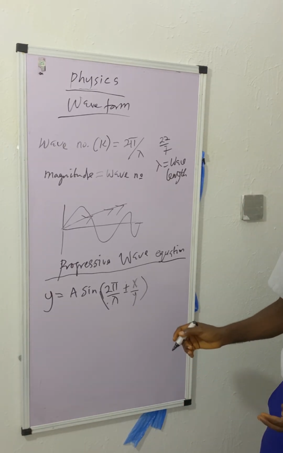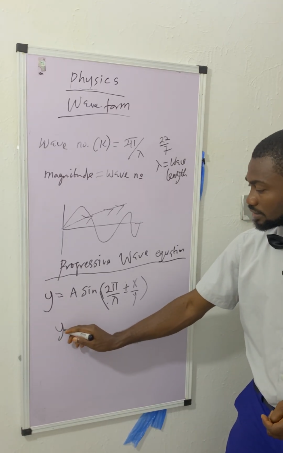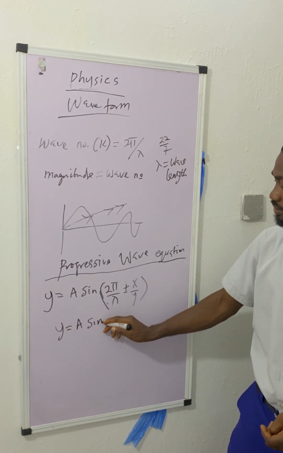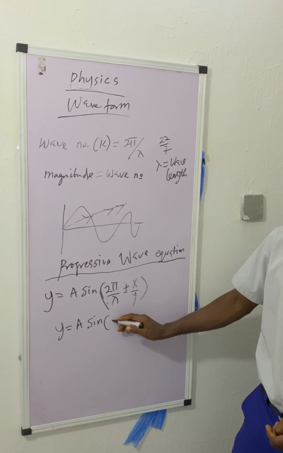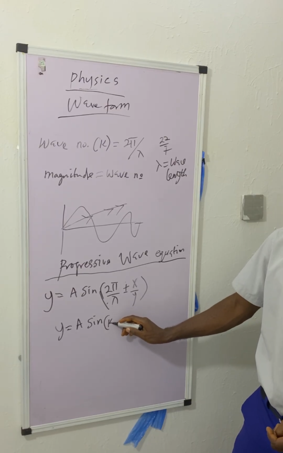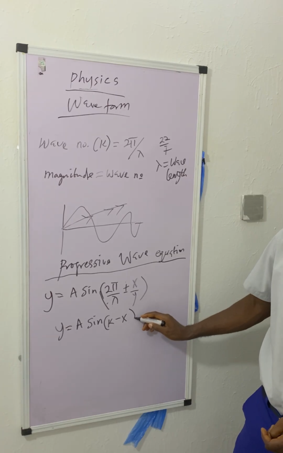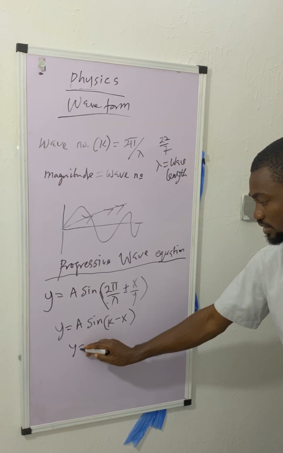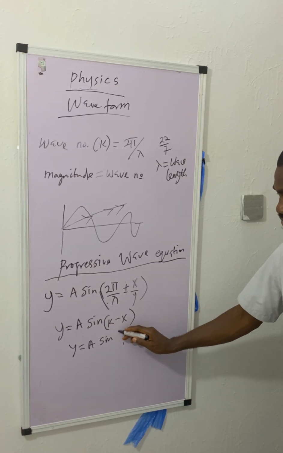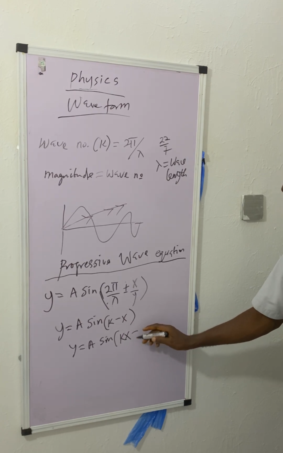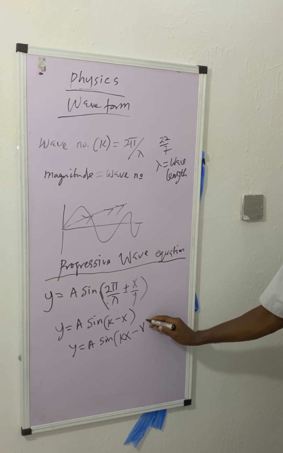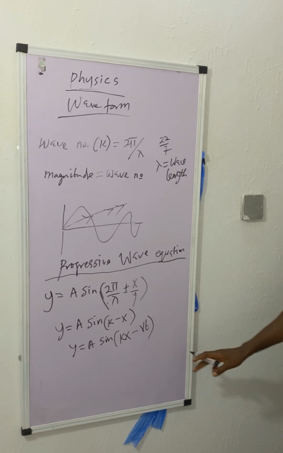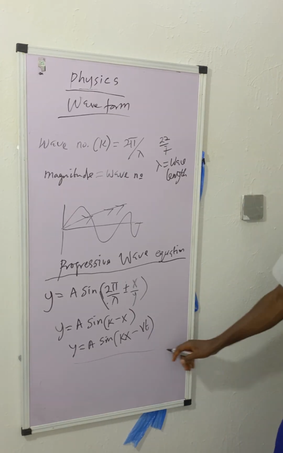This same progressive wave, you can still write as Y is equal to A sine bracket open Kx minus ωt bracket close. This is also the progressive wave equation. You can also write it as Y is equal to A sine bracket open Kx plus or minus Vt. All these are progressive wave equations, depending on what you are looking for. But there is a standard for the progressive wave equation.